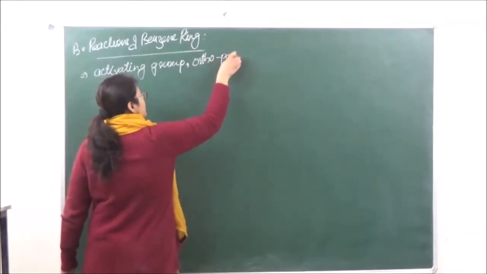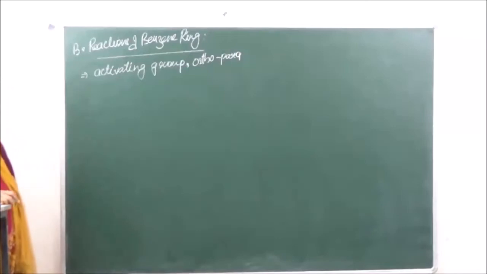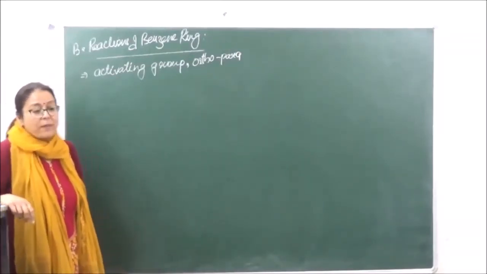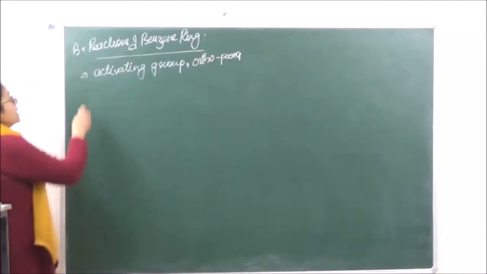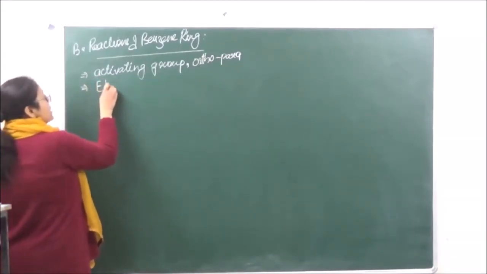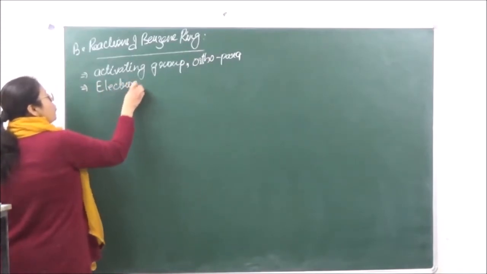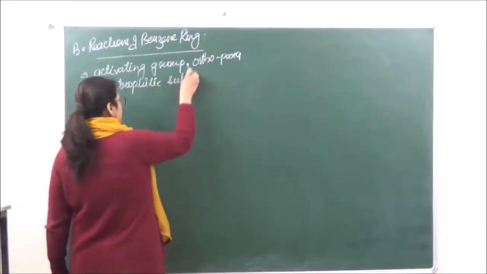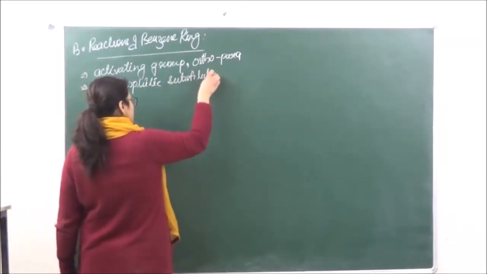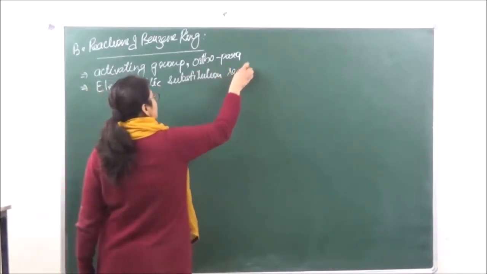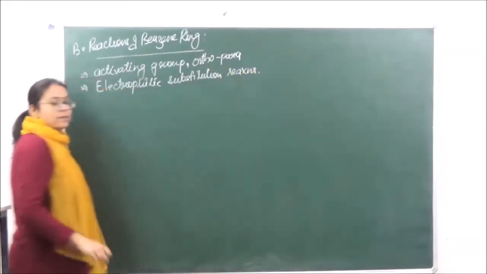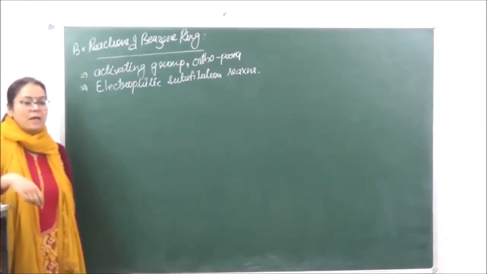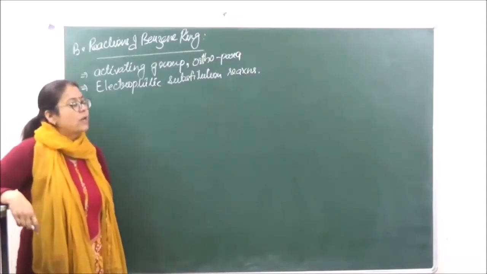Ortho-para directing means that whichever attacking reagent is going to attack, that is going to attack at the ortho and the para position. And thirdly, the reactions of the benzene ring are electrophilic substitution reactions, right? You know what an electrophile is. It is a positively charged species or electron-loving species.